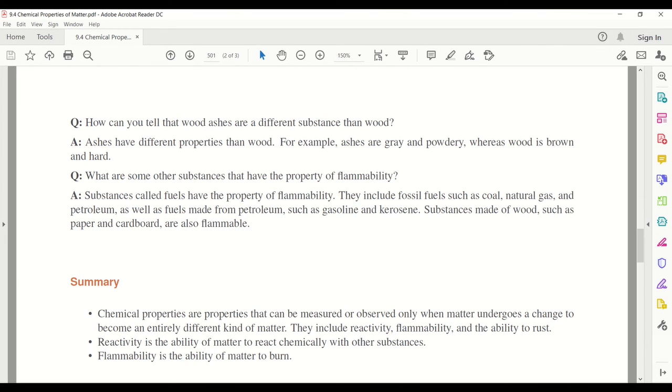Summary. Chemical properties are properties that can be measured or observed only when matter undergoes a change to become an entirely different kind of matter. They include reactivity, flammability, and the ability to rust. Reactivity is the ability of matter to react chemically with other substances. Flammability is the ability